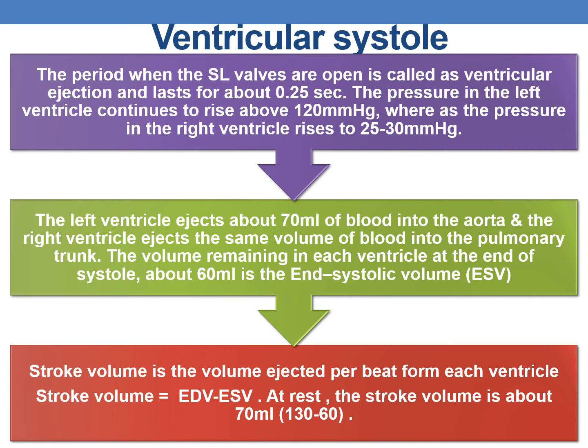And at rest, the stroke volume is about 70 ml, that is 130 minus 60, which is nothing but end diastolic volume minus end systolic volume. So at rest, the stroke volume is about 70 ml and it is the volume ejected per beat from each ventricle.